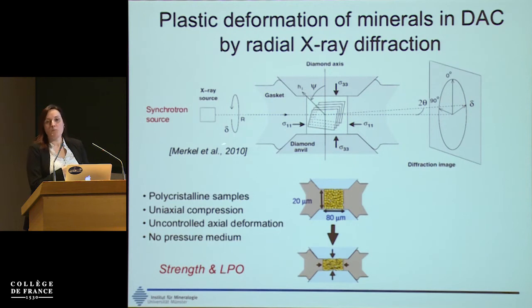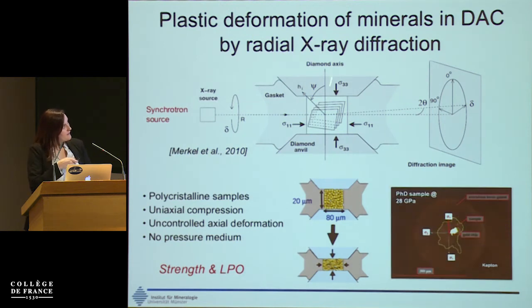Then we will X-ray the samples, but not in a standard configuration, but through the gasket material, and then we will monitor how the Debye ring's intensities change with the azimuth angle. If we look at that through the axis of the diamond, which is the compression axis in this case, we can see the sample here, and then we have a piece of gold that we use as a pressure standard. So with these experiments, we can constrain the strength of the material and also the development of lattice preferred orientations, which will give us information on the texture of the material in the lower mantle.